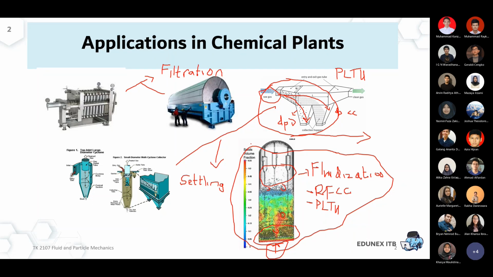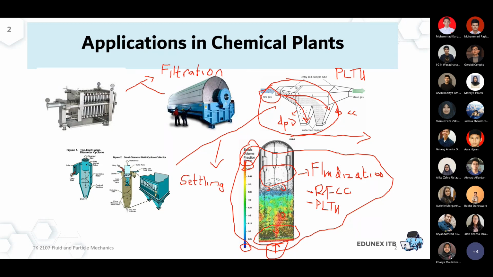Here you can see this is already expressed as a function of void fraction. At the top, it's maybe already higher than 0.6. It goes from 0 as blue, then red is 0.5, and closer to white is close to 1, which means it's completely voided.